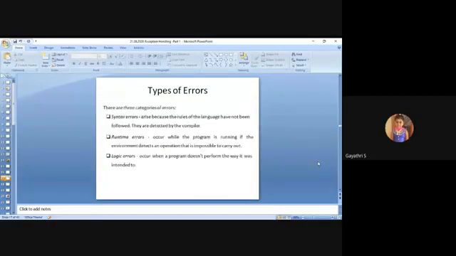Next, some types of errors. The first error, syntax error. Syntax error means you violate some existing rules. For example, in Java, System.out.println, in that System, the S starts with a capital letter, right? If you start with a lowercase letter, it will obviously bring an error.